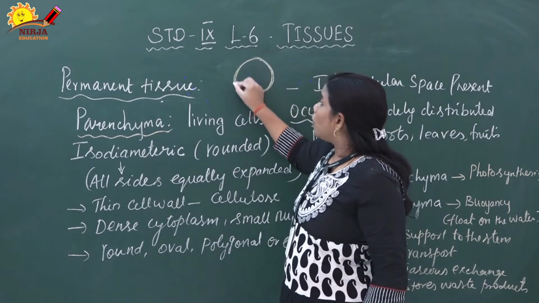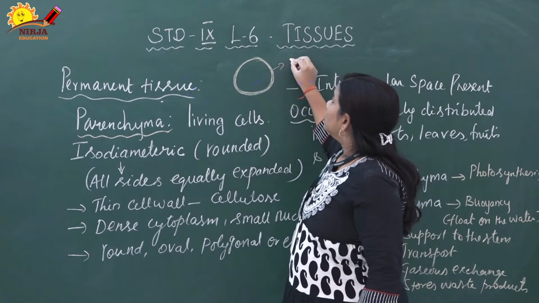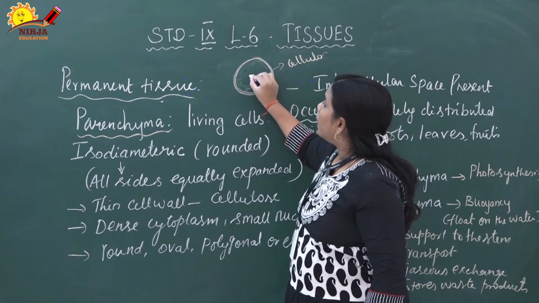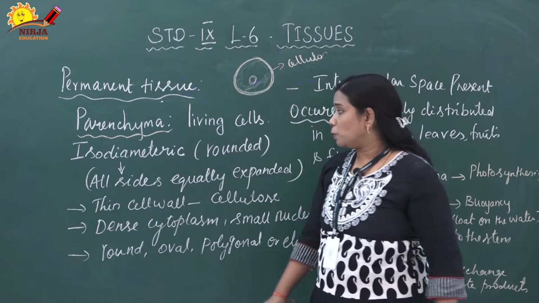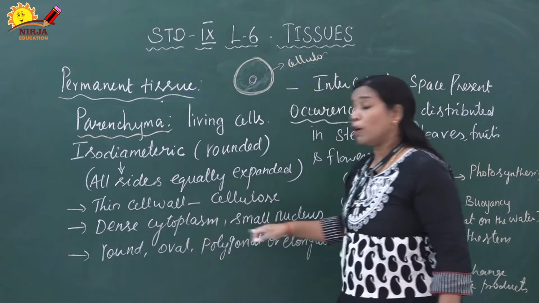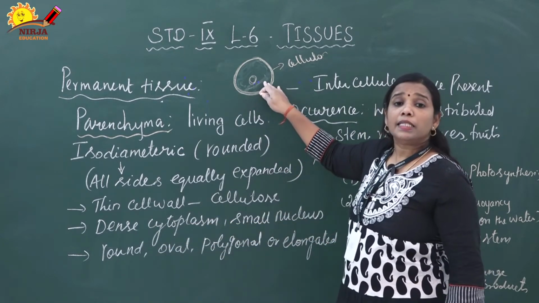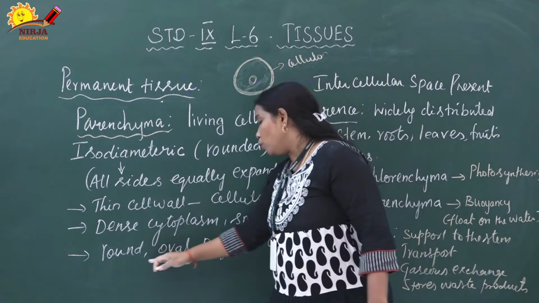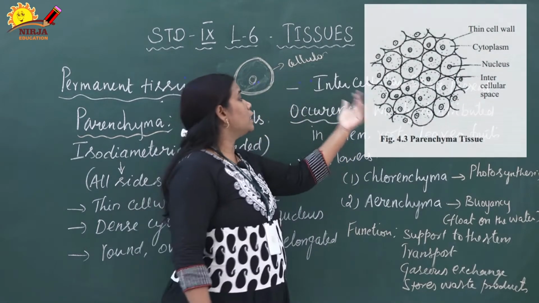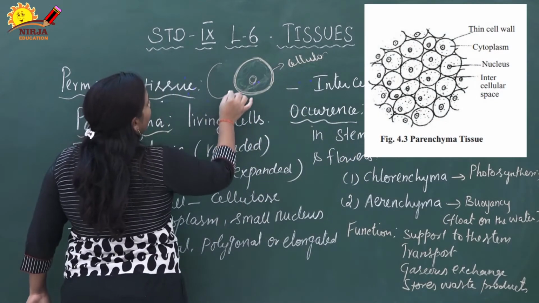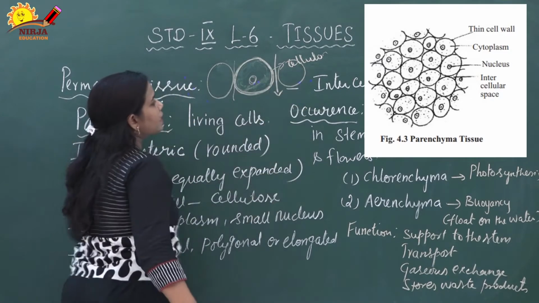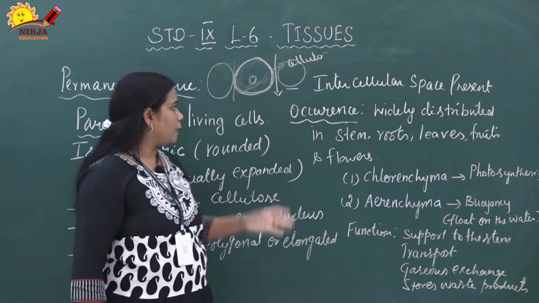This cell is covered by a thin cell wall, and the cell wall is made up of cellulose. Dense cytoplasm is present, and inside there is a small nucleus in the center of the cell. It is round, oval, polygonal or elongated in shape. Intercellular space is present. The cells are arranged like this, so automatically there is a gap in between. So the intercellular space is present.